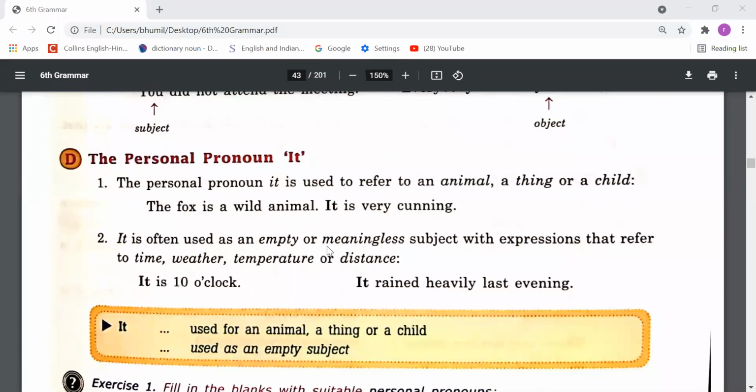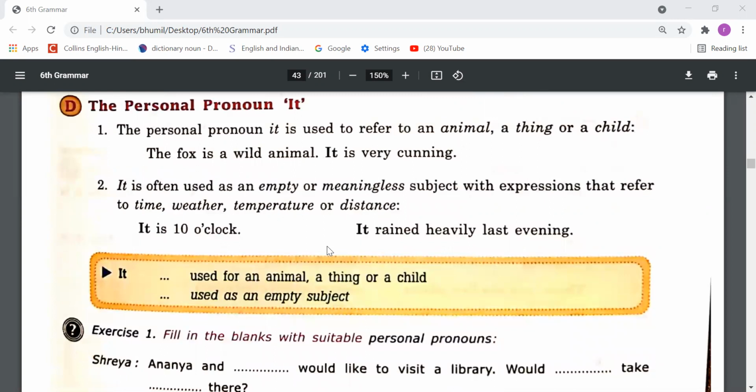The personal pronoun it is used to refer to an animal, a thing, or a child. The fox is a wild animal. It is very cunning. So dear students, whenever we use it, we should use it for animals, for things, or for children. Like, the fox is a wild animal. It is very cunning. So it is used for the fox, that is, an animal.